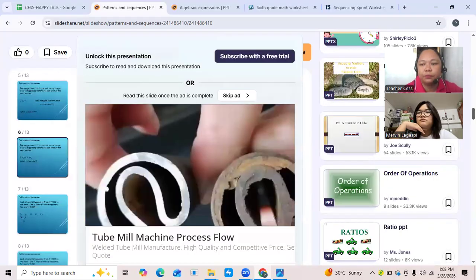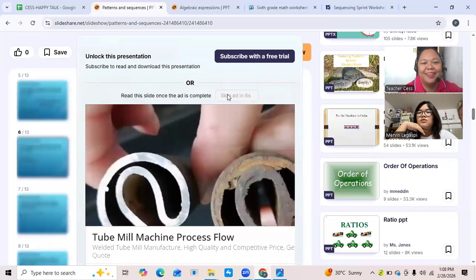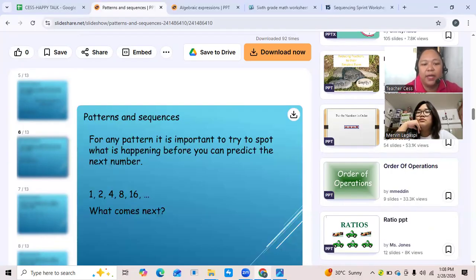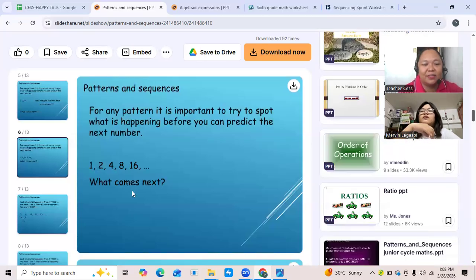Let's have an example for sequence. For example, we have the numbers 1, 2, 4, 8, 16. These are the numbers. 1, 2, 4, 8, 16. If you're going to assess or analyze the numbers, what have you noticed? From 1, it became 2. It became 4, became 8, and became 16.